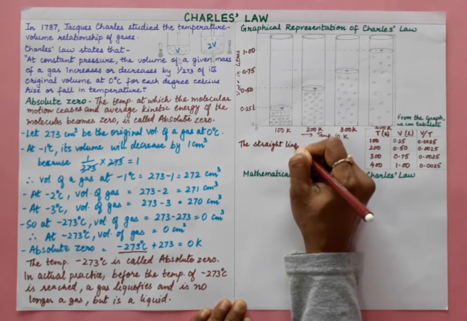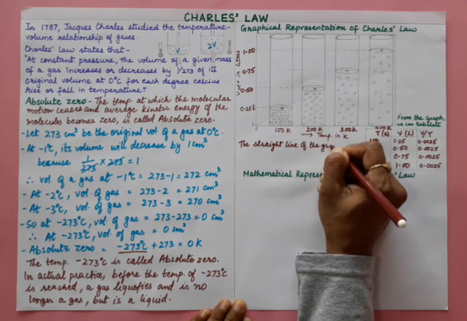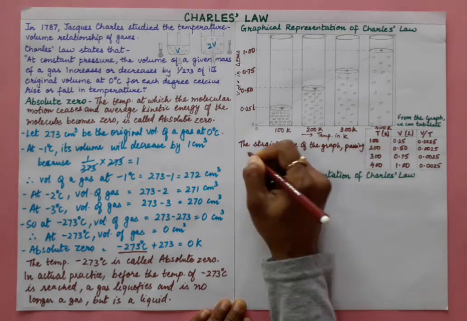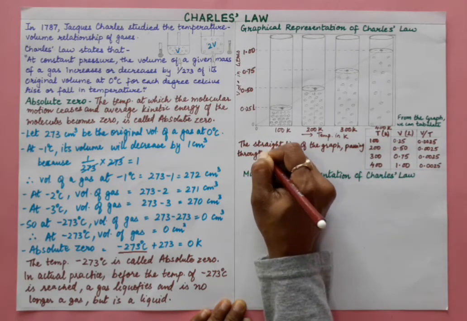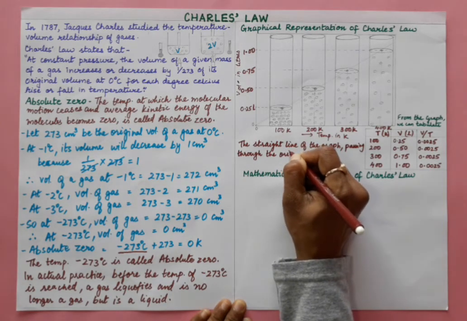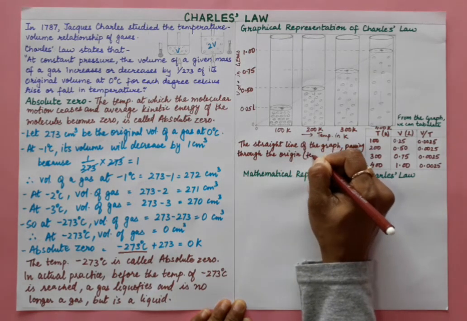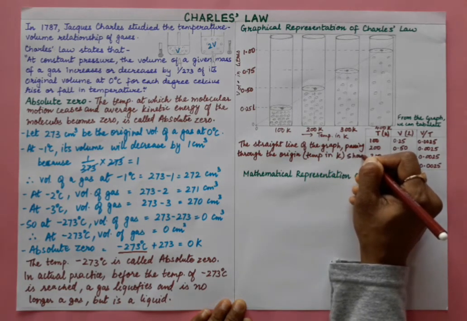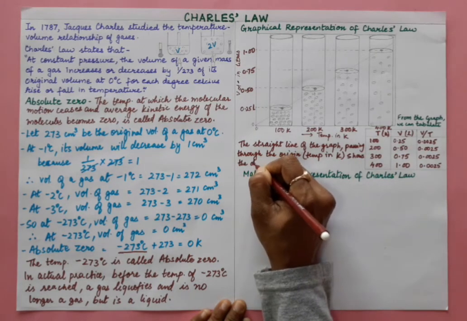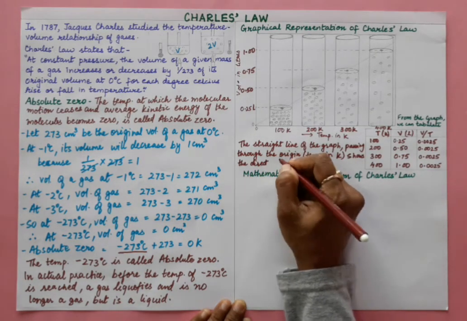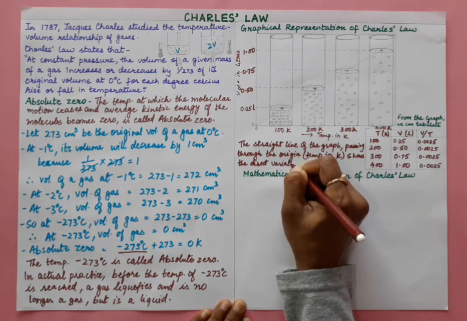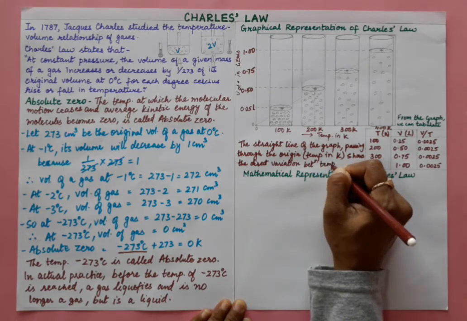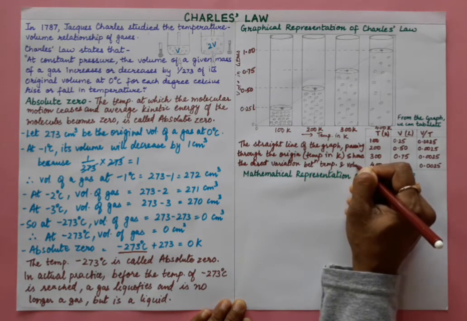Now this straight line of the graph passing through the origin, with temperature in Kelvin, shows the direct variation between temperature and volume, right?